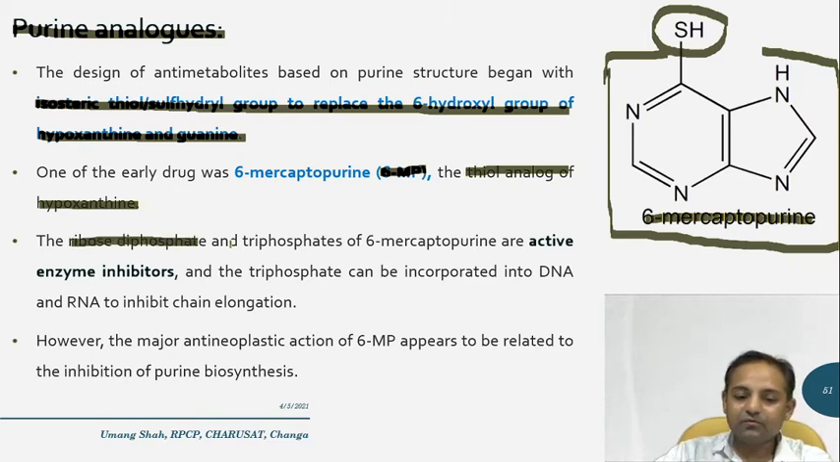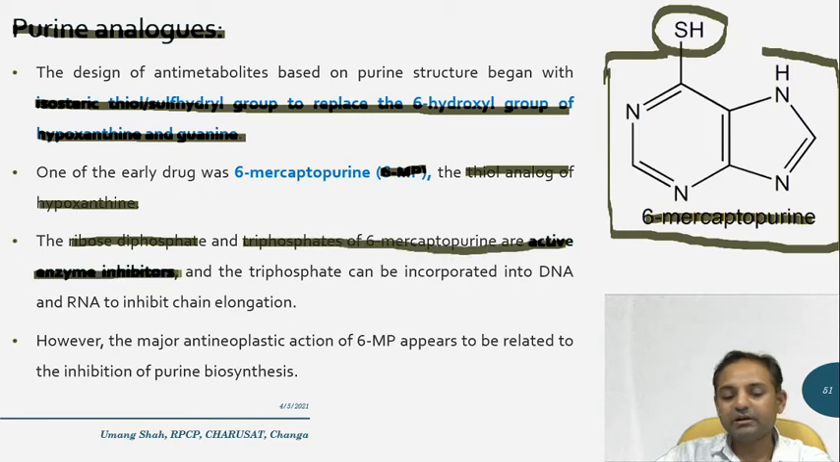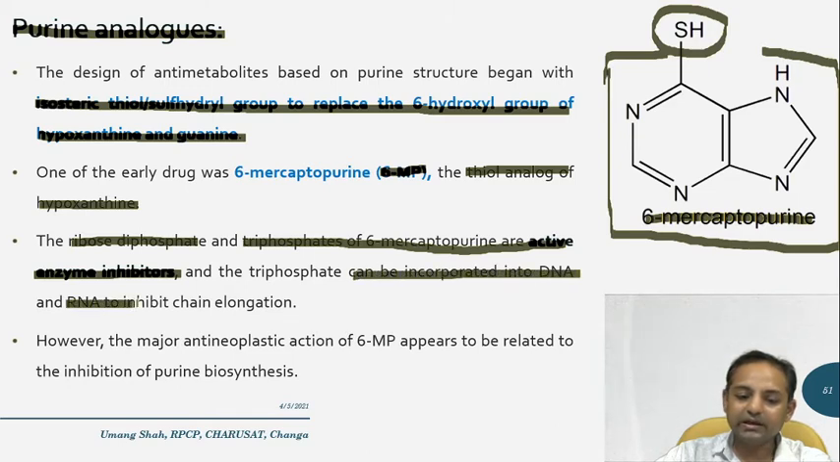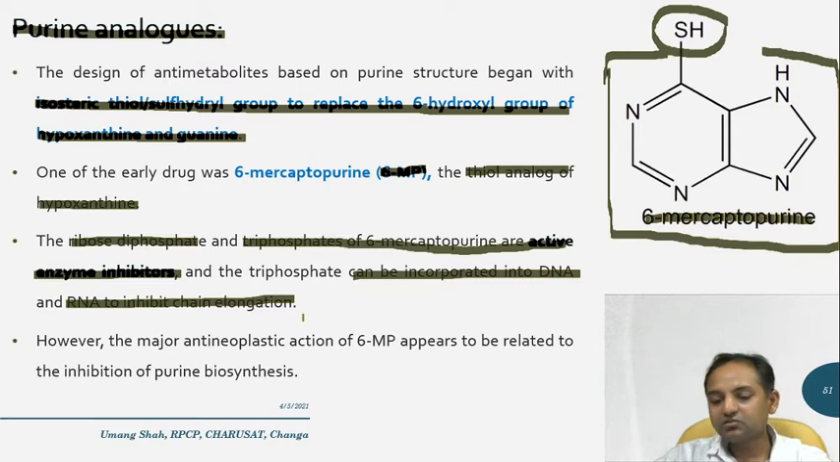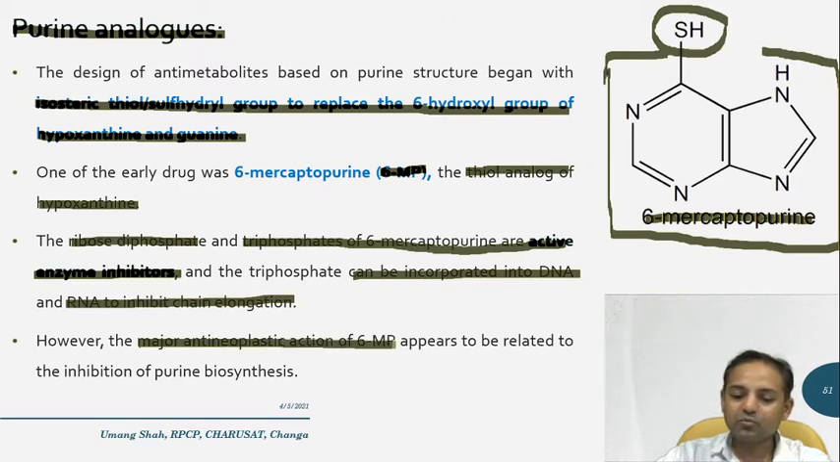The ribose diphosphate and triphosphate of 6-mercaptopurine are active enzyme inhibitors. Okay, so mercaptopurine alone is not that active, but its diphosphate and triphosphate derivatives are active enzyme inhibitors, and this triphosphate can be incorporated into the DNA and RNA and inhibit chain elongation. So this is a probable mechanism for the purine analog, and the major anti-neoplastic action of 6-mercaptopurine appears to be related to inhibition of purine biosynthesis only.